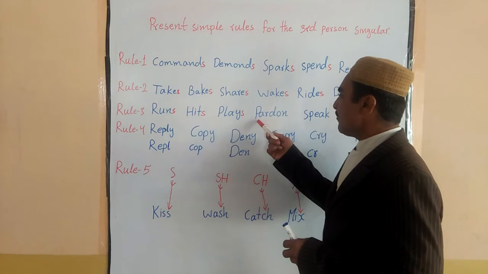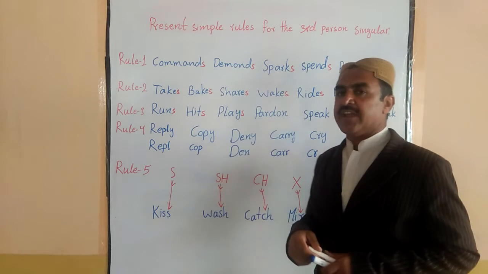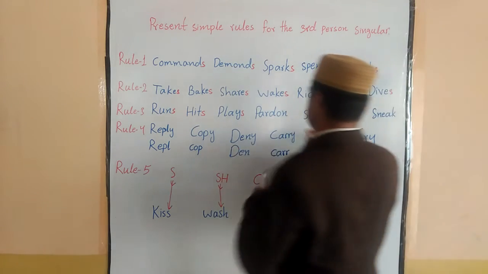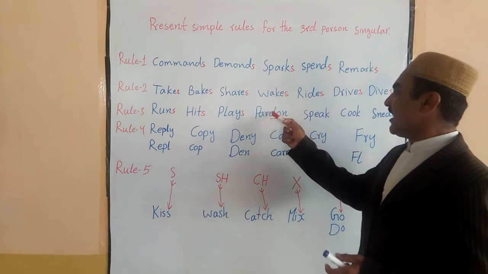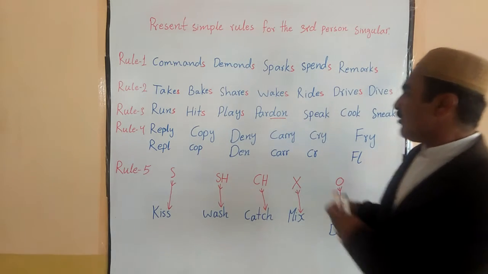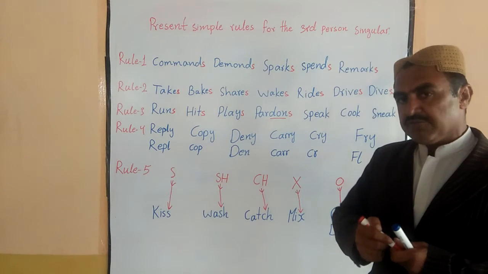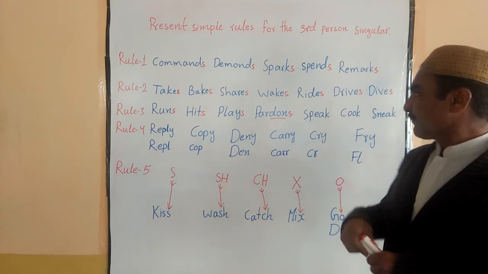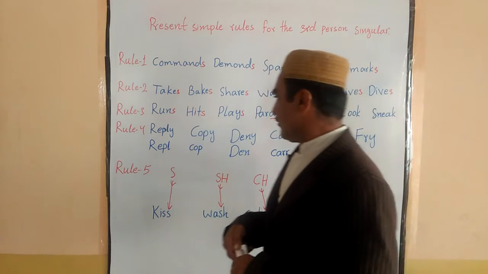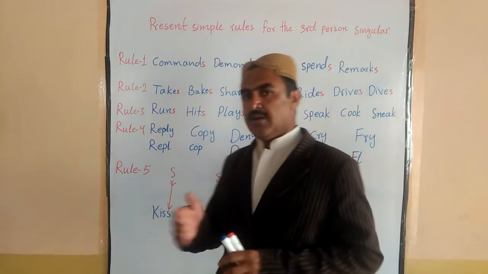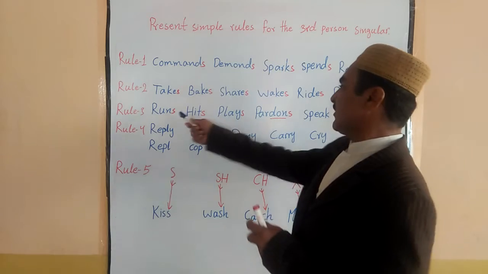Now you see, par, done. Par is one syllable, done is another syllable, okay. So you see this one ends with CVC, okay, consonant, vowel, consonant, okay. So here also we put only S to use it, okay, for the third person singular. And now these verbs, okay, these three verbs. Now, I have told you that if a verb ends with a consonant, but before the consonant there's a vowel, you put only S, like these, okay.